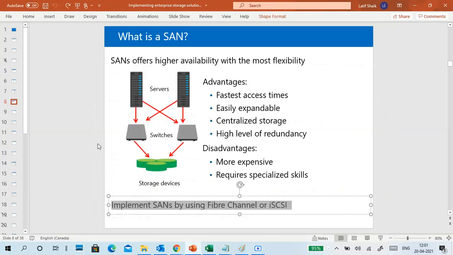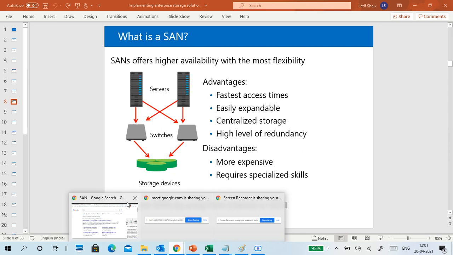Next classes we need to understand that. Okay, and it uses either fiber channel or iSCSI storages.